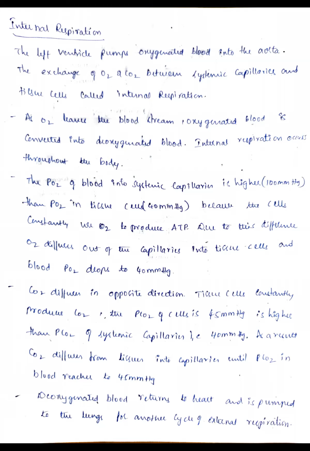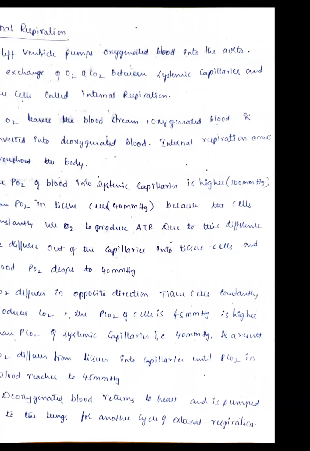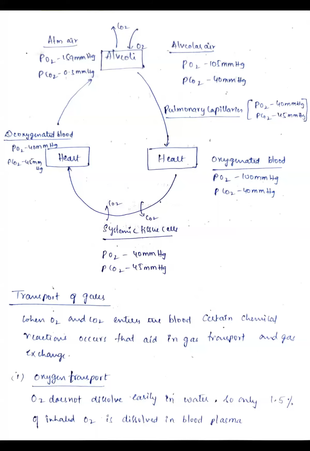Now the systemic capillaries, which now carry deoxygenated blood, return it to the heart, and it is pumped to the lungs for another cycle of external respiration. That's all about the different mechanisms of respiration, which can be represented with the help of this flow chart I have represented here.